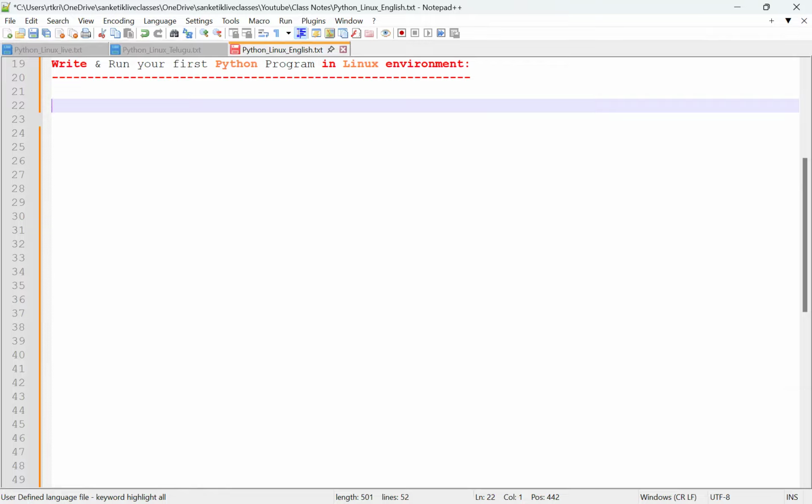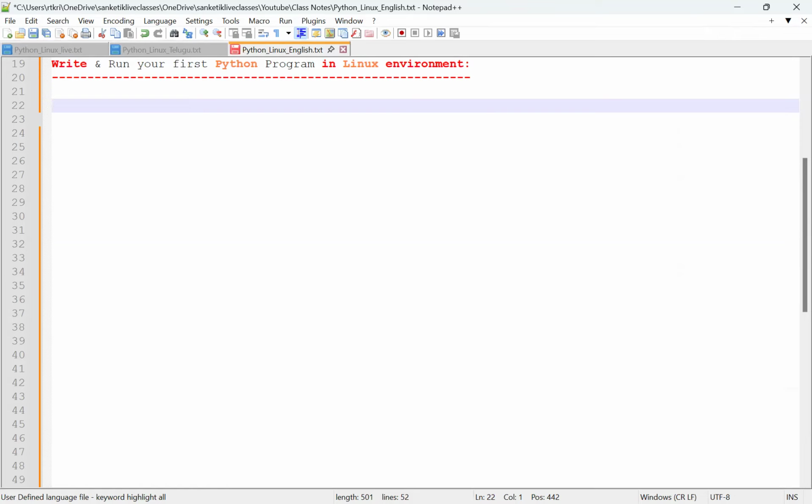So here we will write the Python program in the Linux terminal. For that, we are going to use Ubuntu. Everyone who wants to install Ubuntu on a Windows machine, please watch our previous tutorial, or I will provide the links in the description on how to install Ubuntu on a Windows machine.